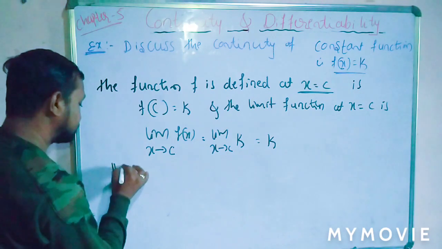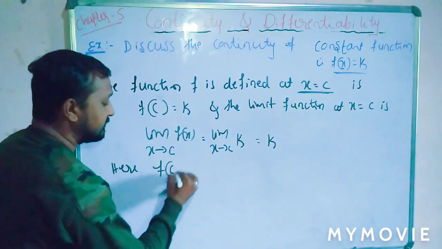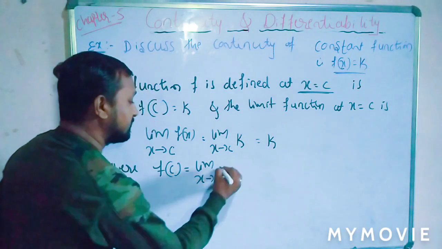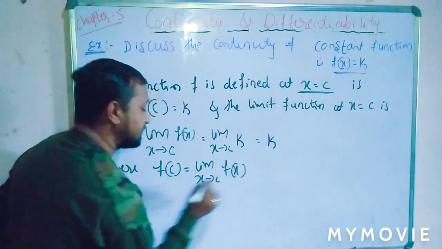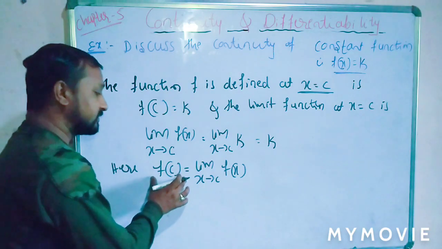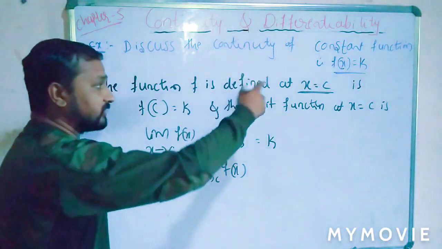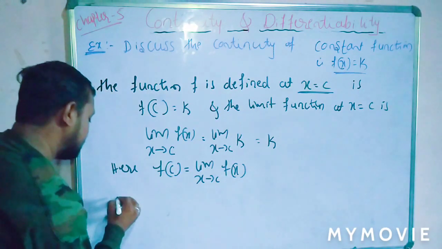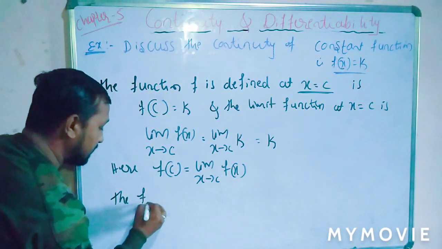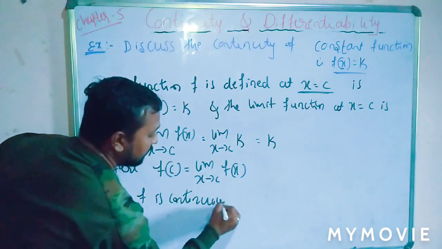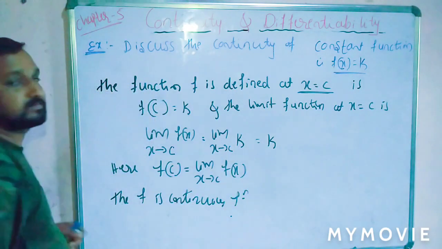Here the constant function f of c is equal to the limit of f of x as x tends to c; those are equal. Thus the constant function is continuous in general. Thus f is a continuous function.